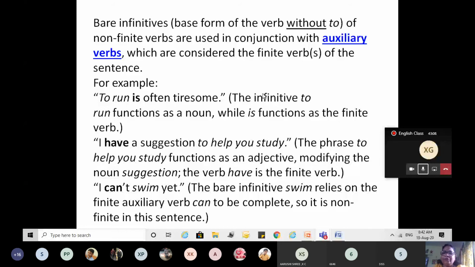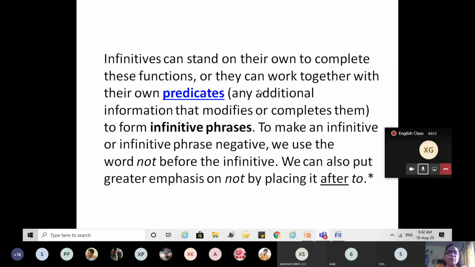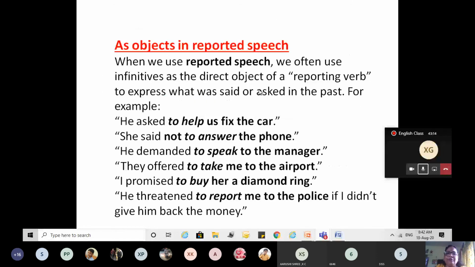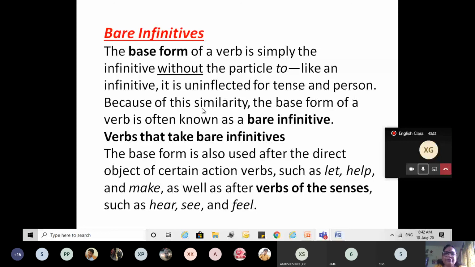Now, how can we use bare infinitives? Like an infinitive, it is uninflected for tense or person. Because of this similarity, the base form of a verb is often known as bare infinitive, and verbs that take bare infinitives. Not all verbs take bare infinitives. There are only a few words which take bare infinitives. The base form is also used after the direct object of certain action verbs such as let, help, and make.